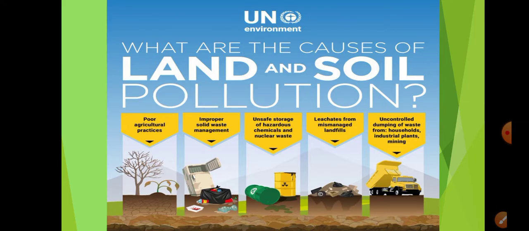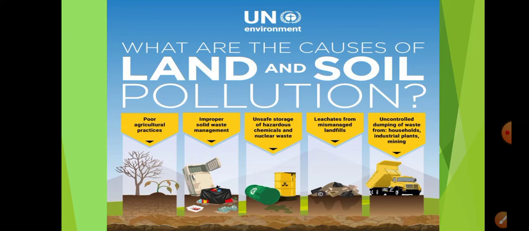The third factor is unsafe storage of hazardous chemicals and nuclear waste. This means the hazardous waste or the nuclear waste, okay, the radioactive waste that we had discussed in the previous class in underwater pollution, and also the harmful chemicals, the waste coming out from the labs and all.